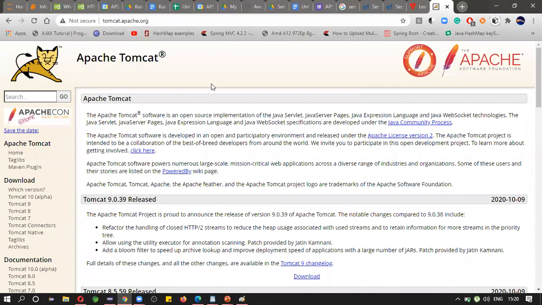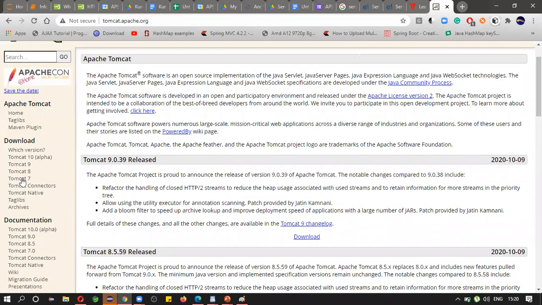See, this is the official site of Apache Tomcat. This is open source, you can freely download it, no need to buy. Currently you may take version 7, 8, 9, or even 11.4.